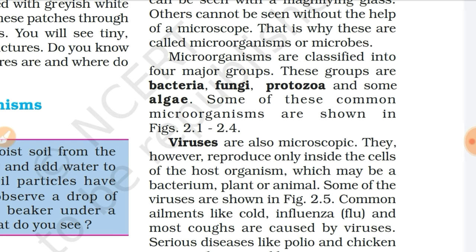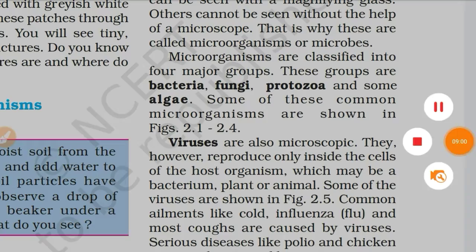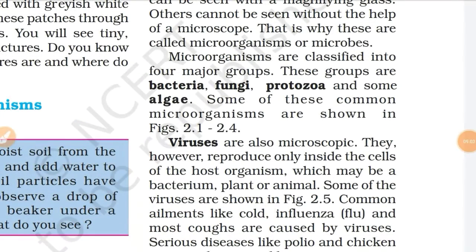So, chemosynthetic bacteria are those bacteria that obtain energy from chemical reactions of inorganic substances. Such bacteria are said to be chemosynthetic bacteria. Bacteria can be aerobic and anaerobic. What is the meaning of aerobic and anaerobic? Aerobic bacteria require oxygen for respiration, and anaerobic bacteria do not need oxygen. They respire in the absence of oxygen.